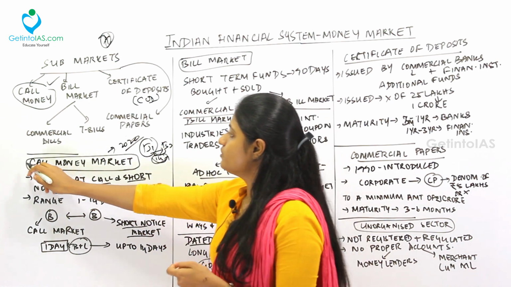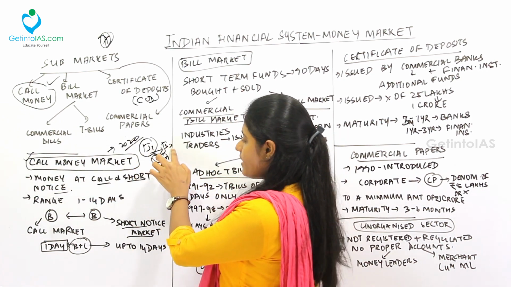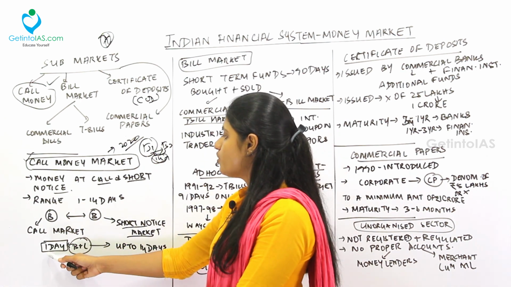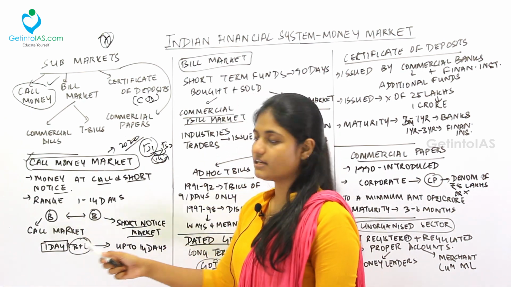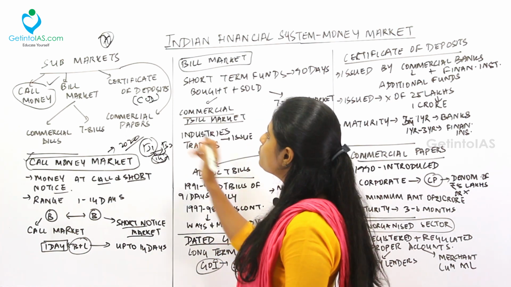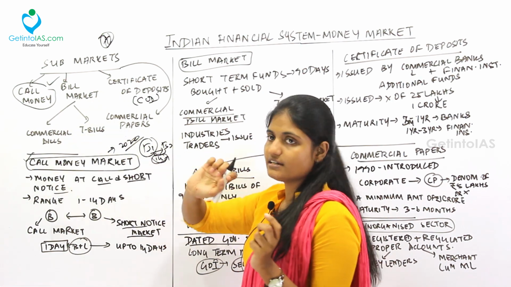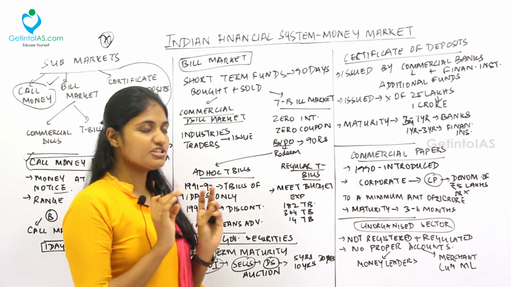Fine. We're done with call market. So I'll repeat it again. It is a transaction between bank 1 and bank 2. So there are two types. If it borrows for 1 day, it is called call market. If it borrows up to 14 days, it is called a short notice market. Fine. Next, moving to the bill market. Bill market is divided into two, that is the commercial bills and the T-bills. I'll let you all know about the commercial bills.